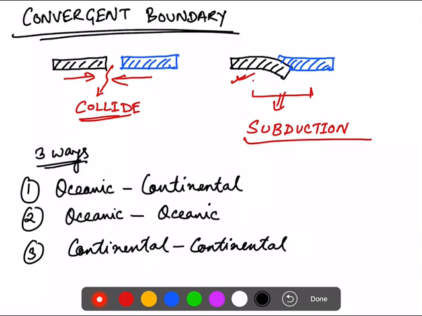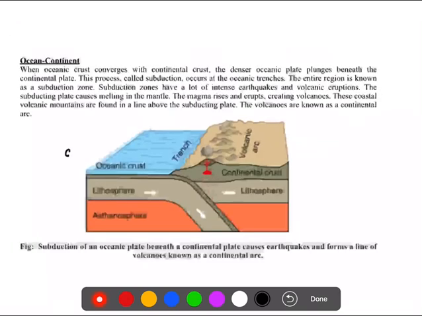First, let's see the oceanic and continental. What happens when an oceanic plate collides with a continental plate? When oceanic crust converges with continental crust, the denser oceanic plate will plunge beneath. There will be subduction and the oceanic plate will slide beneath the continental plate.